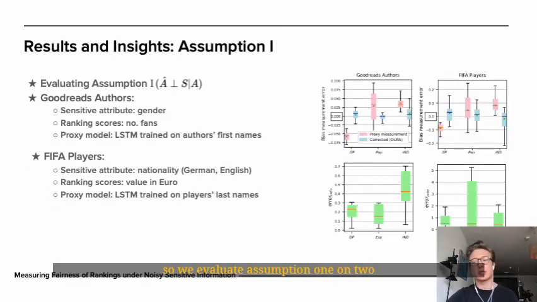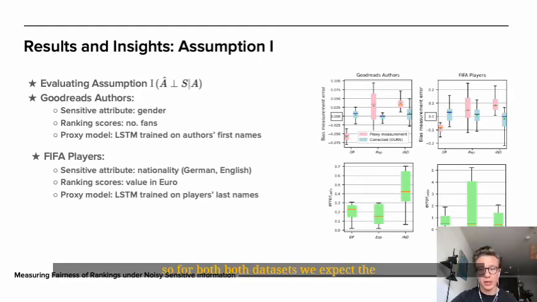So we evaluate assumption 1 on two datasets, as we've said before, the Goodreads authors and FIFA dataset. So for the Goodreads authors, we use the gender of authors as a sensitive value and predict the proxy labels from names of the authors. And for the FIFA dataset, we use the nationality as the sensitive value, make it binary, so we only evaluate German versus English, and predict the proxy labels from names of the players.